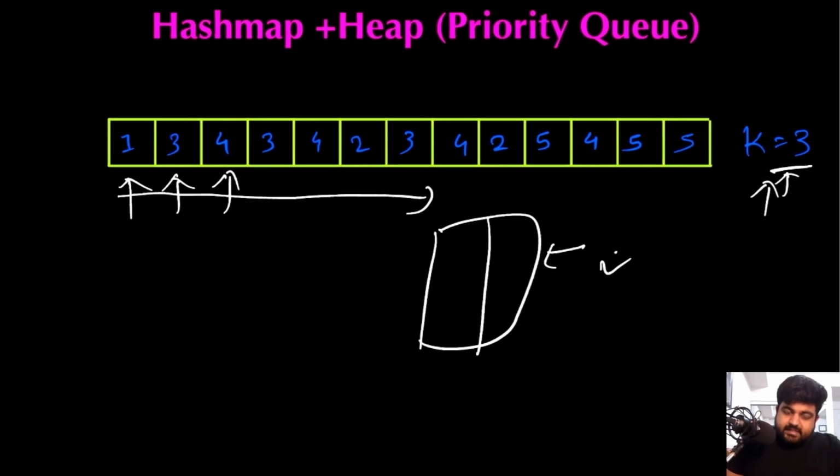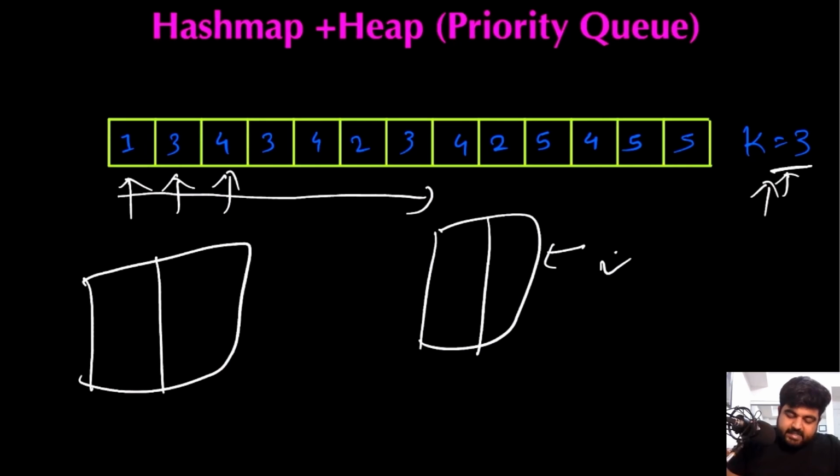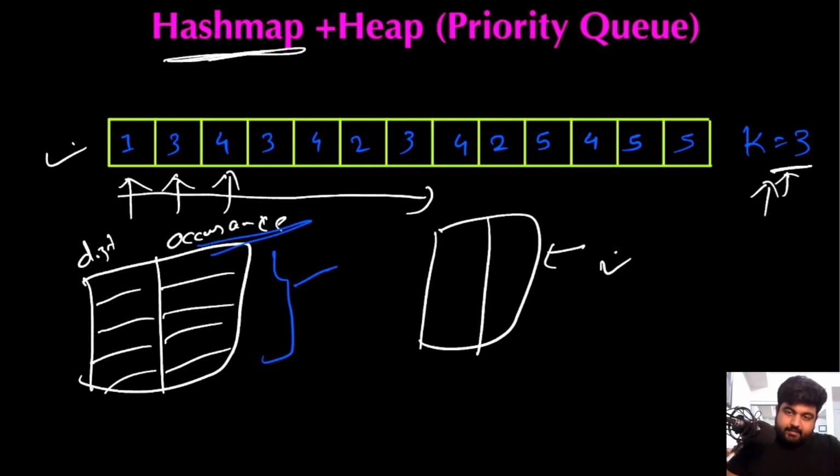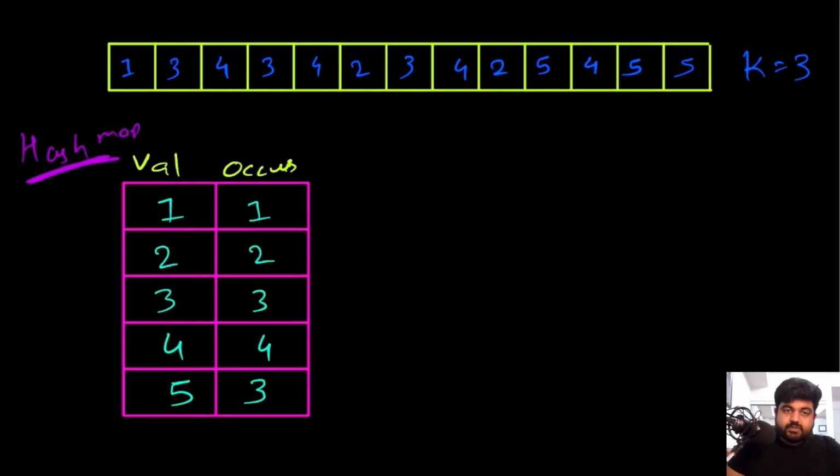So one thing is clear, that we need some way to store the information of how many times any particular individual character occurs. For that, we are actually going to use the hash map. In the hash map, as the key, we are going to denote the distinct value of this given array, and as its value, we are going to note the occurrence of that particular character. So first, let me quickly create a hash map for this given input, which contains the distinct values and their occurrences. Based on this given input, this is the hash map we can create.